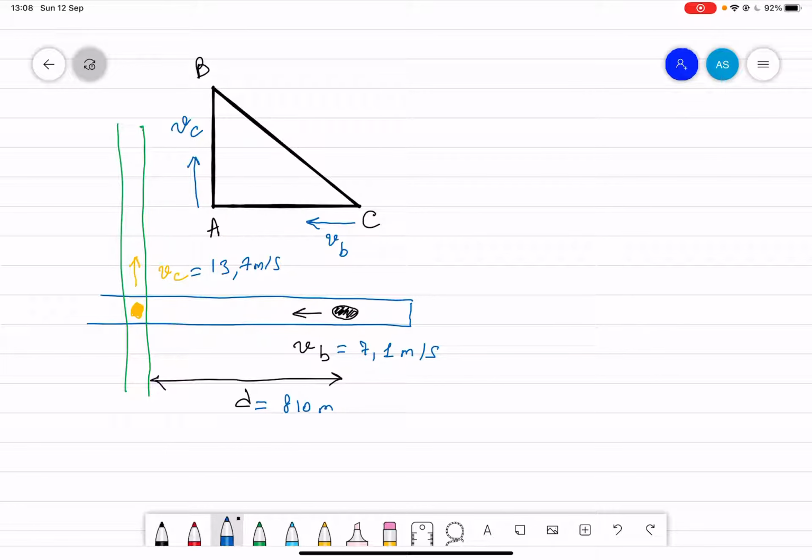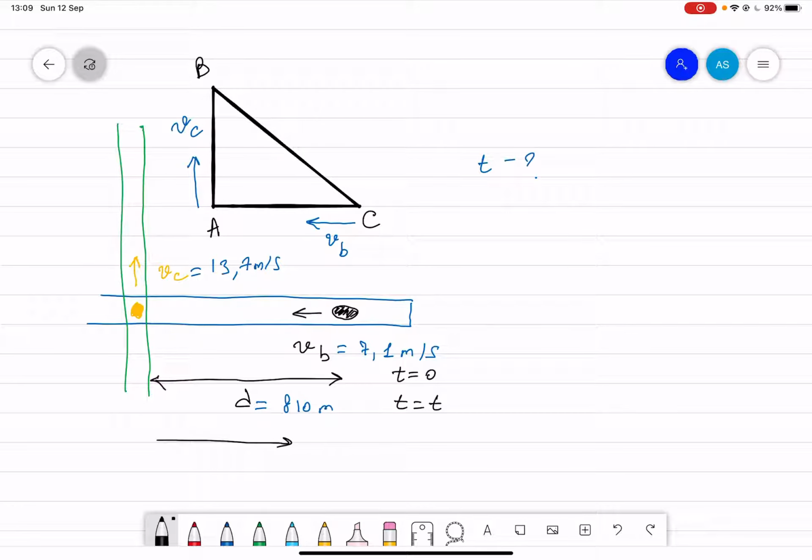Now we have to find after how long they will be closest to each other, the boat and the car. First of all, we know that when time is equal to 0, we have a distance of 810 meters. Then, after a certain time, the boat starts moving to the left, and that distance d will be shortened, right? So at any time t, that distance will be shorter, correct?